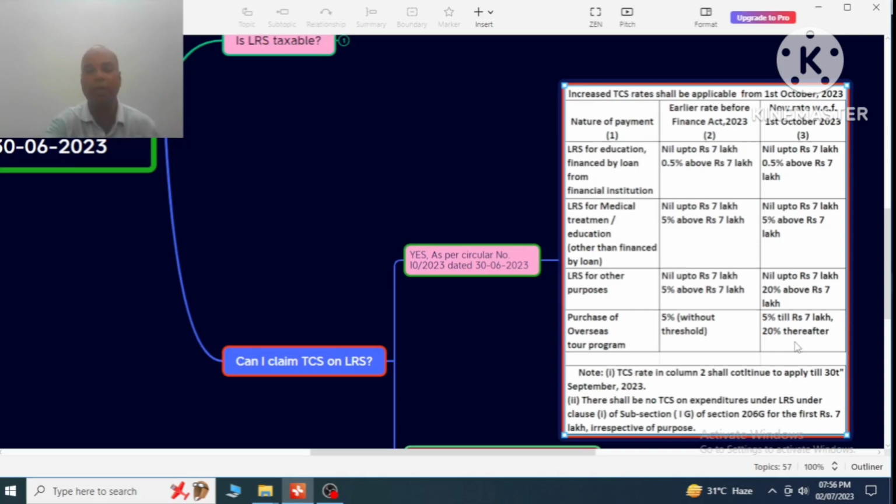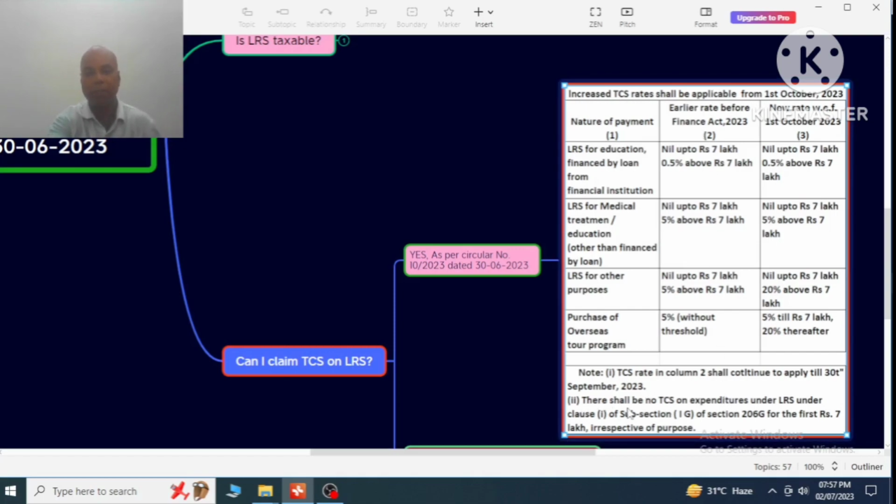Note here that the TCS rate in column number 2, that is, before the Finance Act 2023, shall continue to apply till 30th September 2023, because the new rate is applicable from 1st October 2023. So from 1st April 2023 to 30th September 2023, the old rate in column number 2 is applicable.